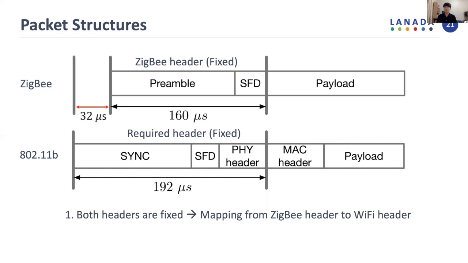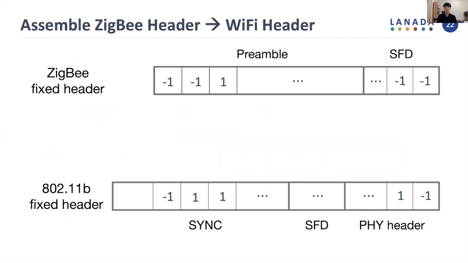More interestingly, the length of the ZigBee header is only 160 microseconds, which is a bit shorter than the required header length of Wi-Fi. However, we found that the sync field of the 802.11b header is fine to have a shorter length since it's conservatively designed, which is proven by our evaluation. More specifically, let's assume that the bit streams of the ZigBee and Wi-Fi headers are given like this.